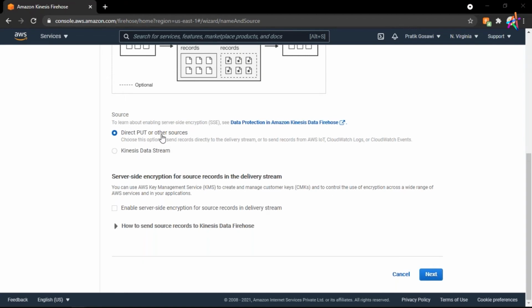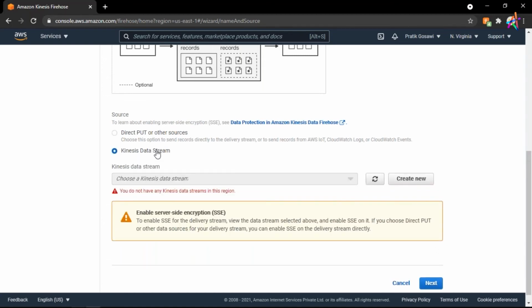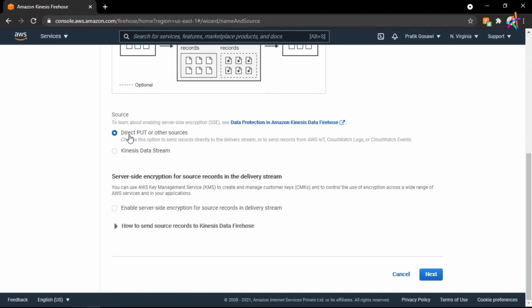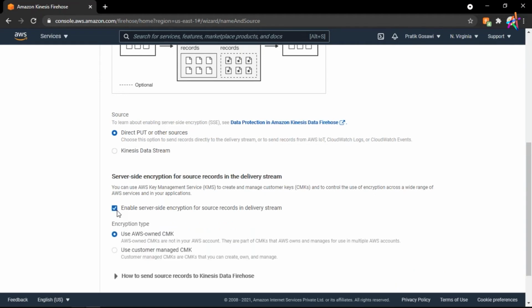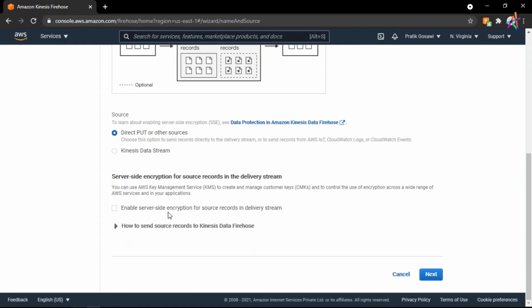You can see direct put or Kinesis data stream. I already told you, either you can take the data that is coming from Kinesis data stream, or you can simply use some API calls to pass your data to your Kinesis Firehose. That's what you can do. So I will simply use this direct put option. And no, I don't want to enable server side encryption because this is just a demo. I don't want to encrypt my data, and I will click on next.